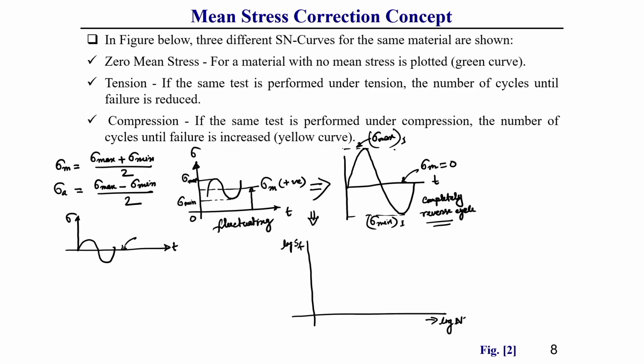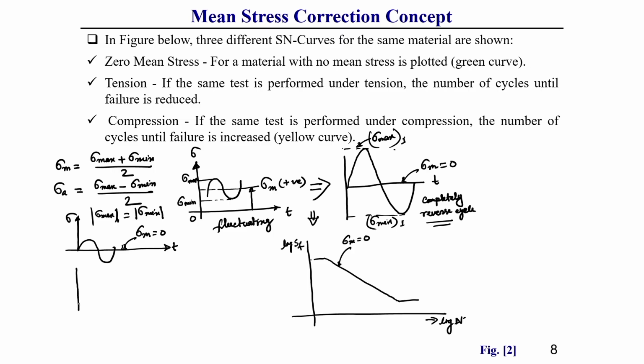Here, in this case, sigma max amplitude is equal to sigma min amplitude, a completely reversed type of cycle. Here the mean stress is 0. For this case you can get a curve which looks like this. This is the one curve where sigma mean is equal to 0. This is one case where completely reversed type of loading is there.